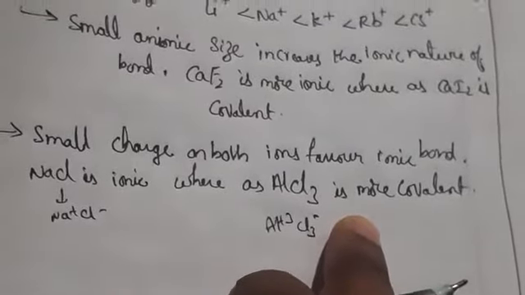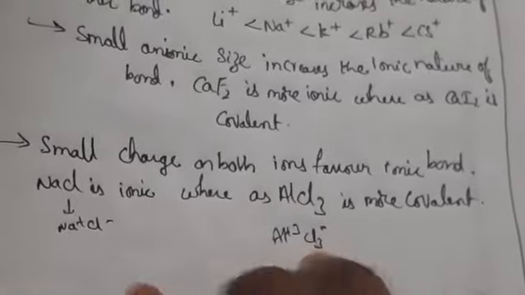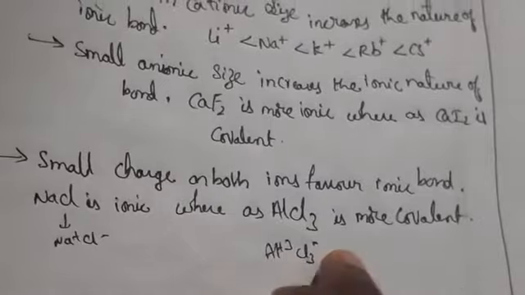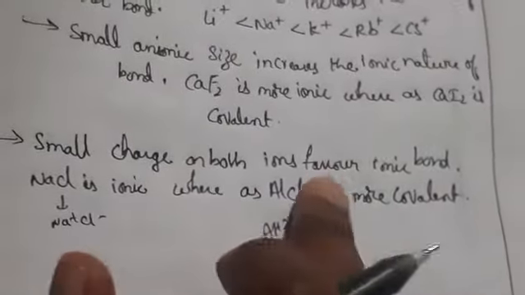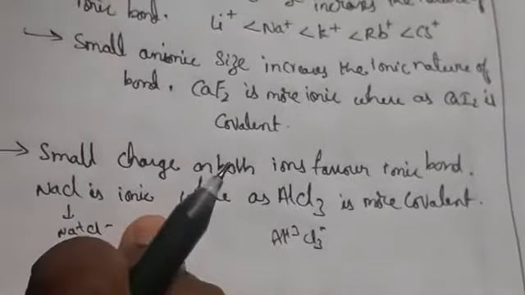This is giving +3 charge, and this is -1. So there is more charge, so it can share the electrons: chlorine can share the electrons with the aluminum atom. That's why we say AlCl3 is more covalent when compared to NaCl.